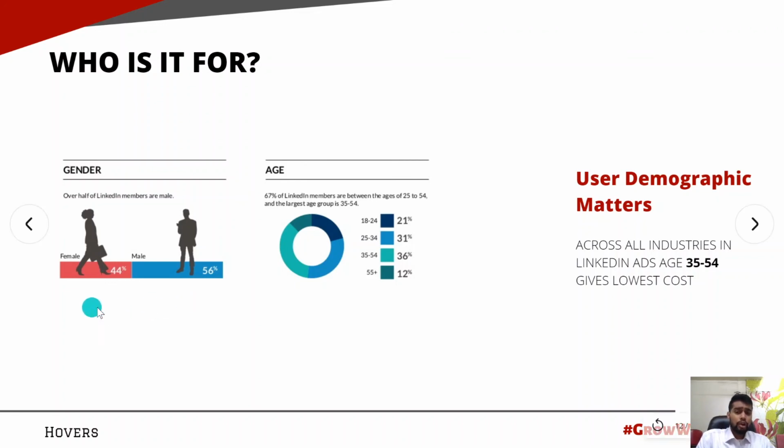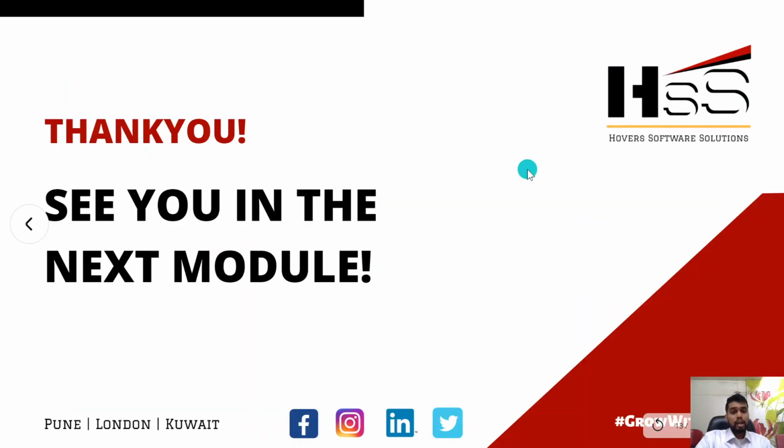The distribution for male and female on LinkedIn is also pretty decent. It is balanced equally in terms of male and female. 67% of LinkedIn members are between the age of 25 to 54, so they are all decision makers for their firm. And that is what you have to target when you are doing LinkedIn ads. When you do that and you get to the right people, the cost for LinkedIn conversion actually makes sense. So this is it from the LinkedIn advertising.